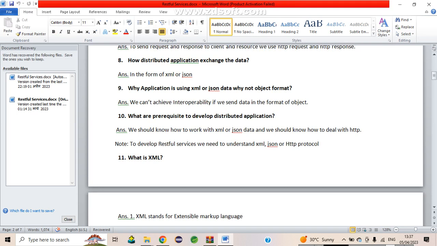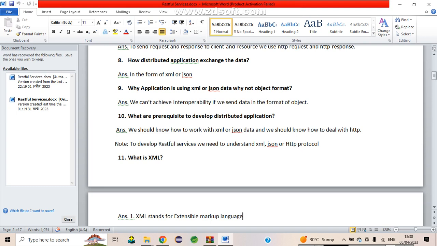Then what are the prerequisites to develop distributed applications? We should know how to work with XML or JSON data, and we should know how to deal with HTTP. We should know these things, then only we can learn distributed applications. So for this, firstly we'll discuss what is XML, and what is serialization and deserialization. Guys, I'm not talking about normal serialization and deserialization. I will give the idea, definitely. So to develop, we need to understand XML, JSON, and HTTP.